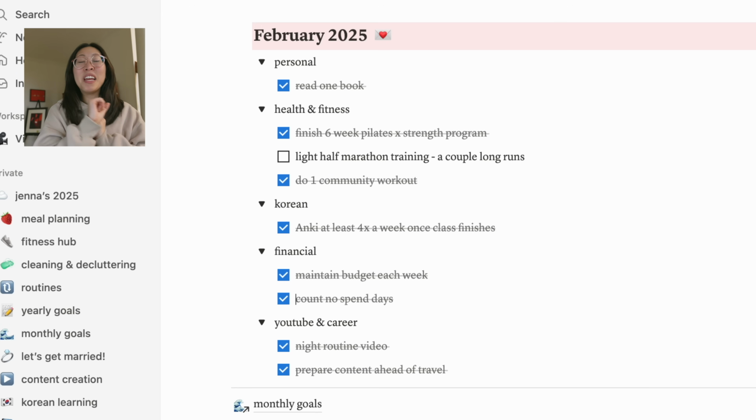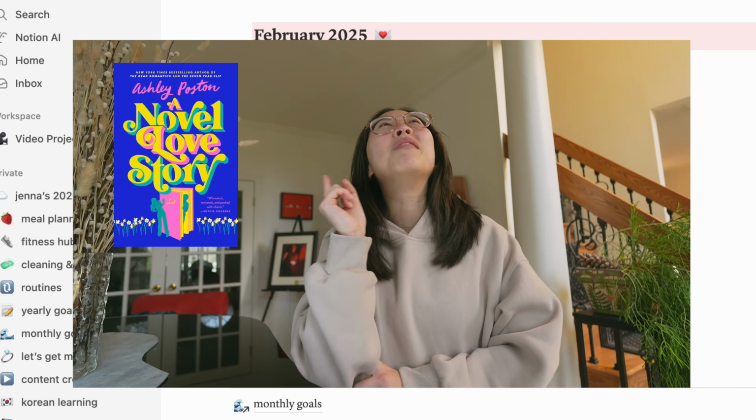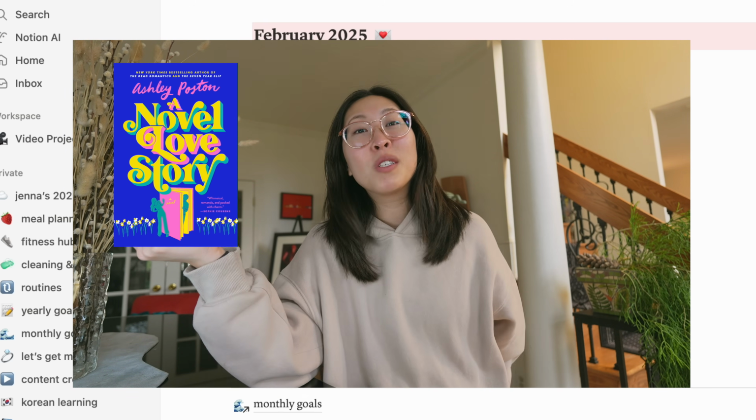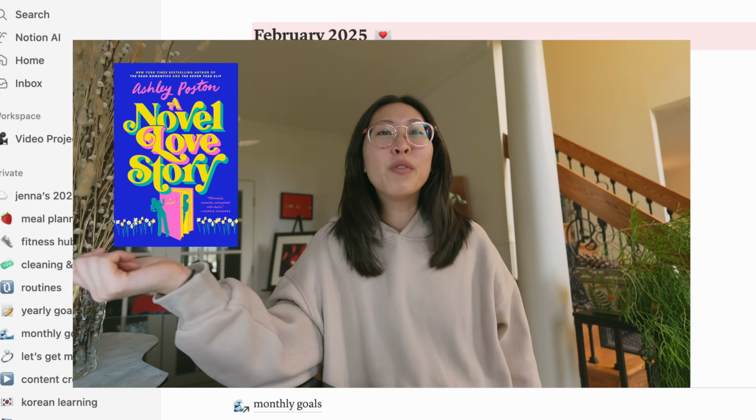Other than that, personal: read one book. Yes. Okay. So in the month of February, I read 2 books. I read A Novel Love Story and A Fall Risk. A Novel Love Story was so good. This was one of Carter's favorite books of last year, I think. So I was really looking forward to reading it. I loved it so much. It honestly really fully lived up to the hype.